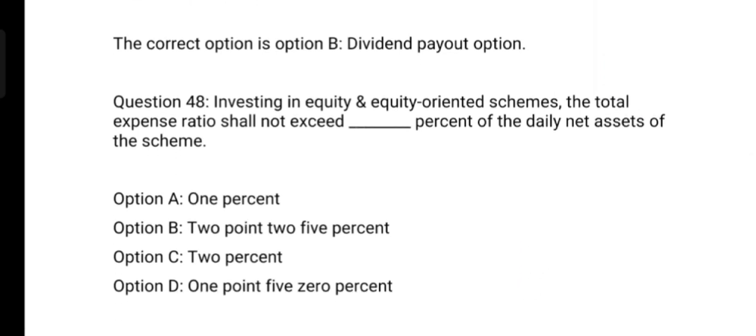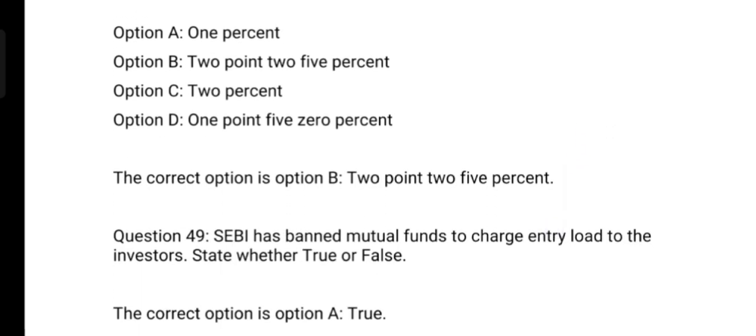Next question. Investing in equity and equity oriented schemes, the total expense ratio shall not exceed dash percent of the daily net asset of the scheme. Option A 1%, option B 2.25%, option C 2%, option D 1.50%. And the correct answer is option B 2.25%.